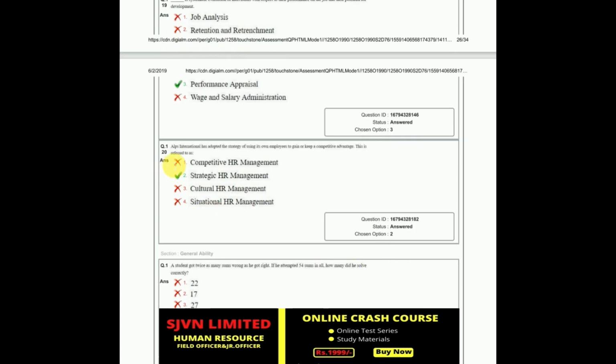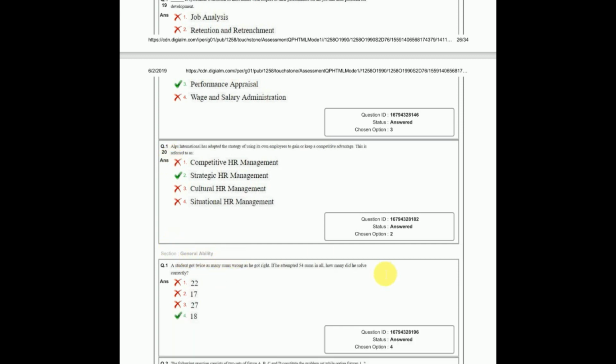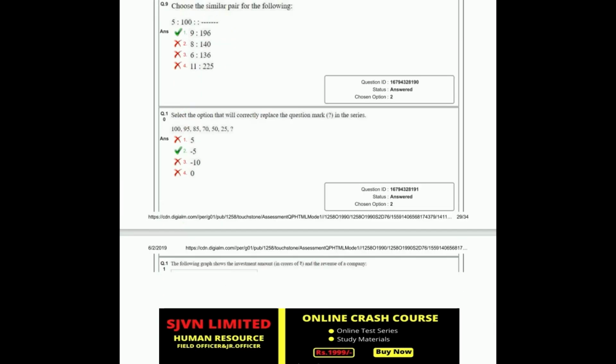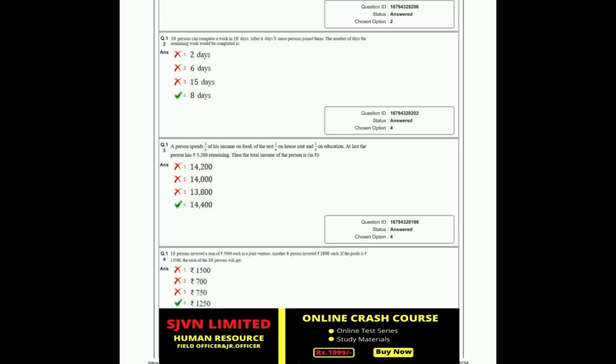There are 120 questions from subject knowledge, a combination of HR management, OB, IR, labor legislation, theory part, Indian constitution, labor laws and so on. And this is the general aptitude or general ability. In general ability we can find questions from arithmetic, reasoning, data interpretation.